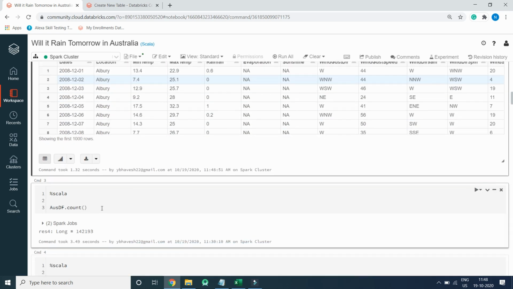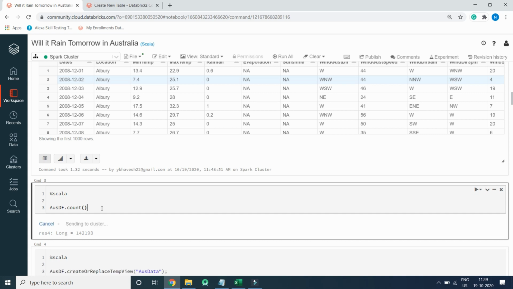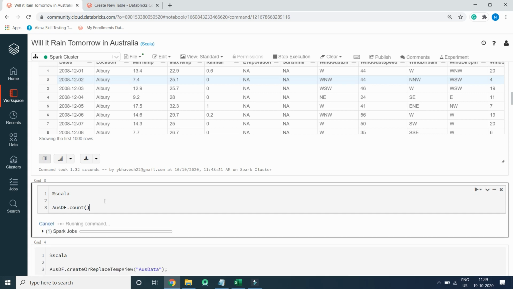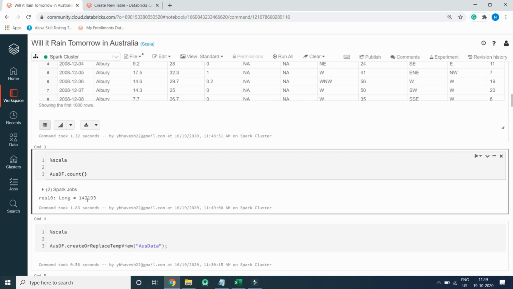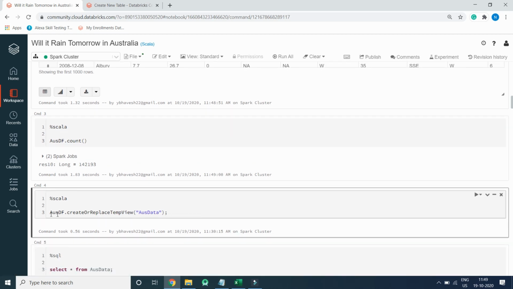We'll find the number of records in the data frame. So we have 1,42,000 something records. Now we will create a temporary table view out of it by using the create or replace temp view function. This will create a temporary view in the Spark environment, so we can perform Spark SQL on it.